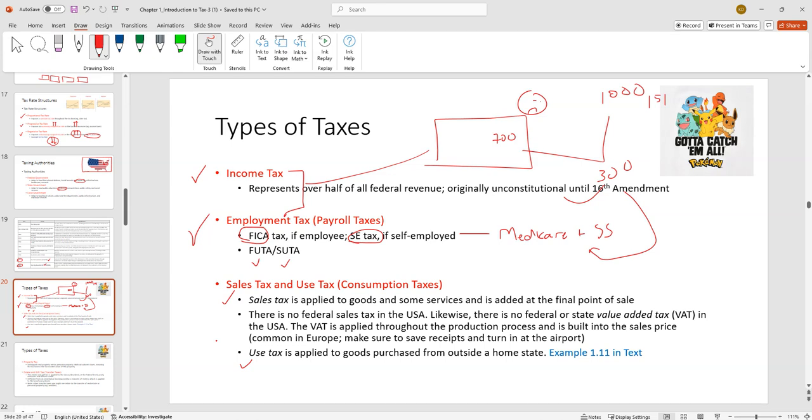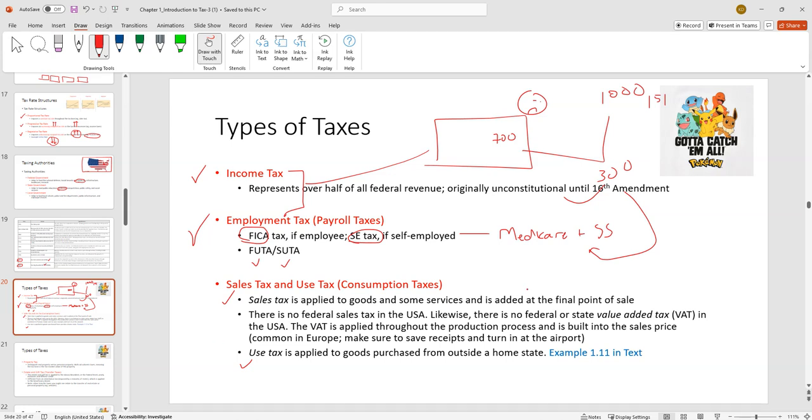Use tax is kind of a companion tax insofar that, say there's a 7% sales tax in PA, and you're like, hey, I want to buy a car in Ohio where there's maybe a 4% sales tax. I'll save the 3%. If you bring that thing back into PA and you use it, you're going to get hit with a use tax.